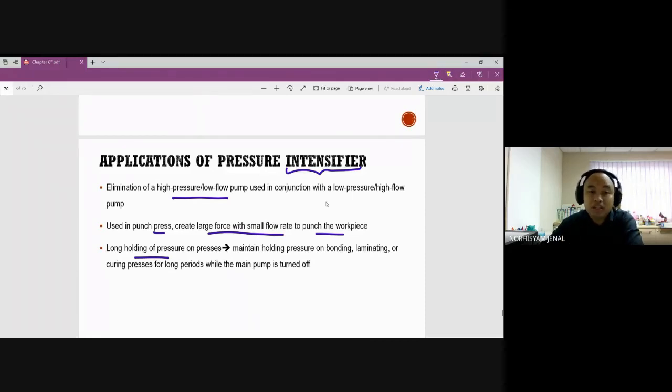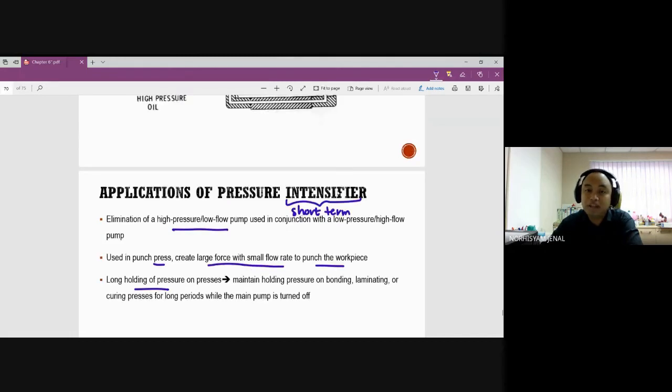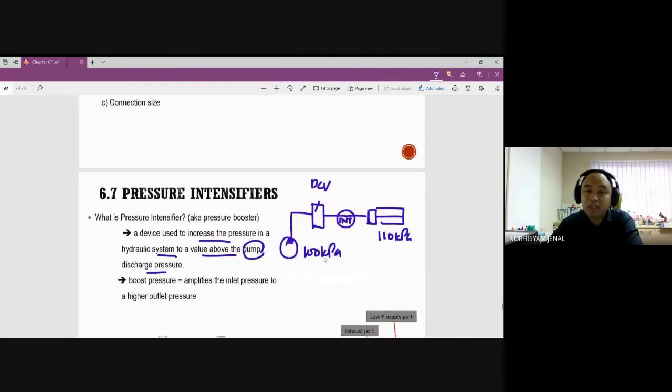Second one, whenever you press on something, you want to hold it so that the pressure will stay and push the piston downward. That's why we are using a pressure intensifier. So remember, it is used only for short term, not for a long-term condition, meaning you cannot buy a 100 kilopascal pump and assume the intensifier will increase it up to 110 kilopascal all the time.